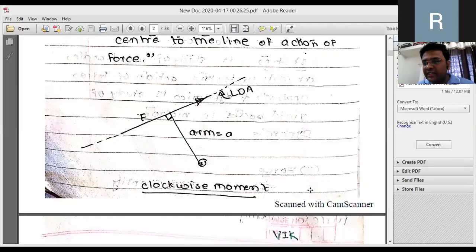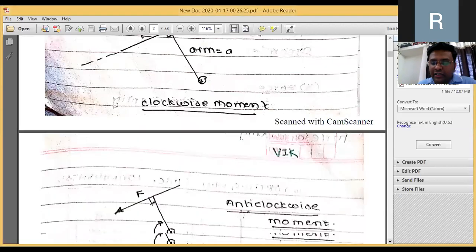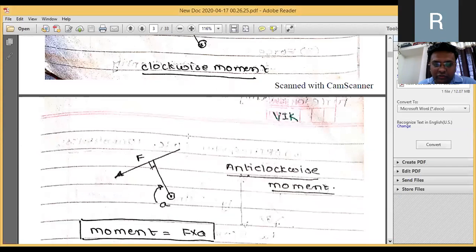If it is going towards right, it will produce a clockwise moment. If it is going towards left, it will produce an anti-clockwise moment. So first determine in which direction the force is going, and accordingly you will get its direction, that is, either a clockwise moment or an anti-clockwise moment. You can observe over here, this is the anti-clockwise moment.